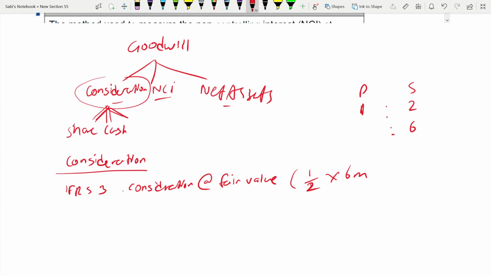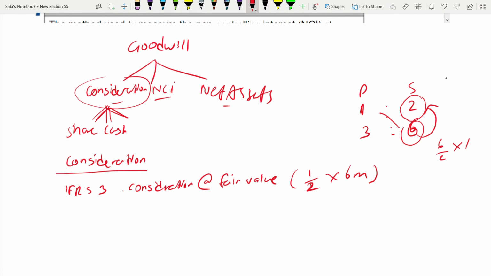So how much will it be in terms of Poland shares issued? For Sonia, if there's 2, half of it is for Poland. So if 6 is for Sonia, half of it will be for Poland, which will be 3. In other words, you are taking 6 divided by 2 multiplied by 1, or half of 6.